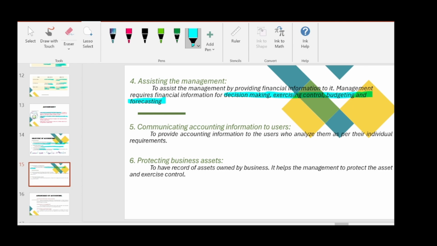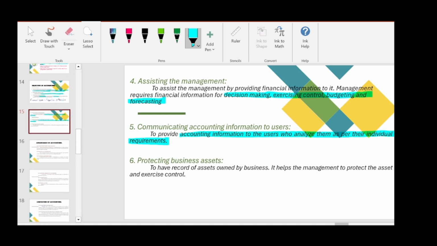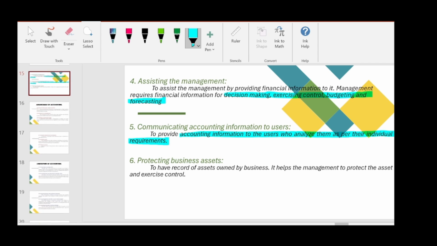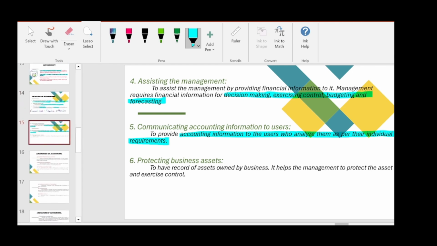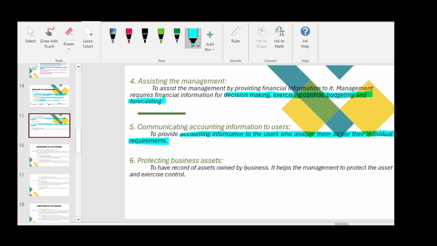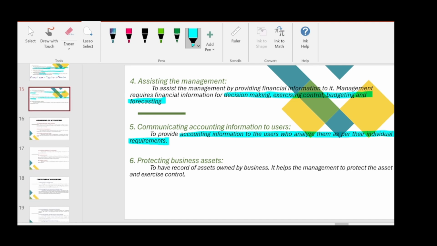Next objective is communicating the accounting information to users. So to provide accounting information to the users who analyze it as per their individual requirements. So there are many users of accounting information. That will be our last topic of this chapter, uses of accounting information. For example, in the previous lecture I explained the bank example.